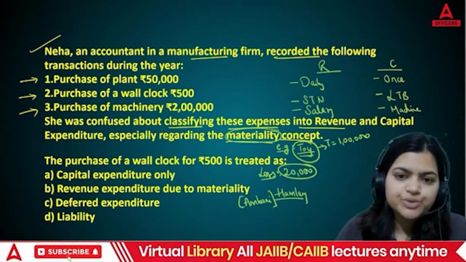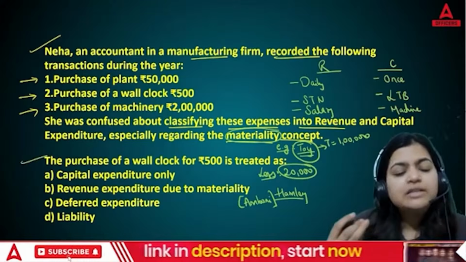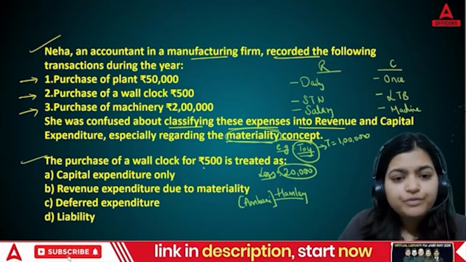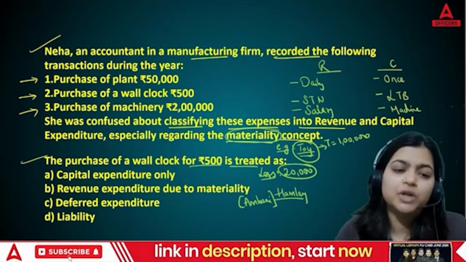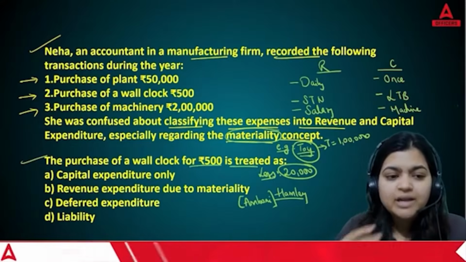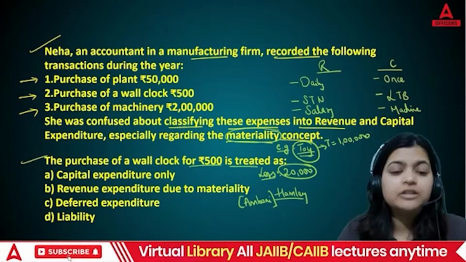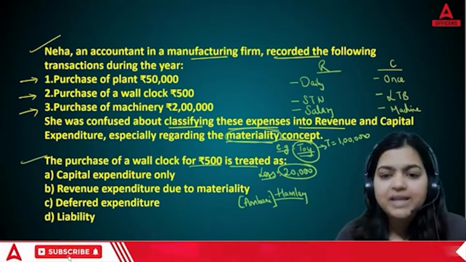Now, let's read the question. The question is: the purchase of a wall clock for 500 is treated as what? Capital expenditure only, revenue expenditure due to materiality, deferred expenditure, or a liability?